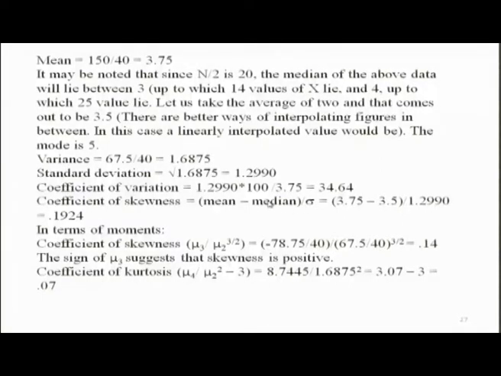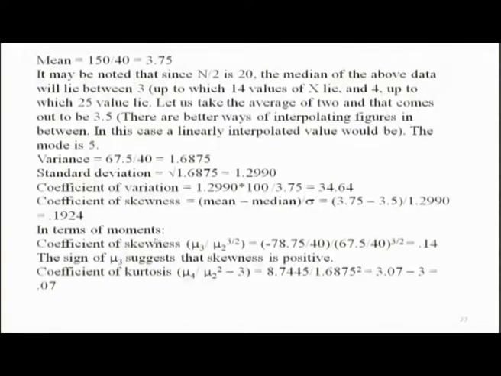Coefficient of skewness can be calculated in terms of moments or in terms of mean minus median or mean minus mode divided by sigma, and in some books it is defined as mean minus median, some books mean minus mode. Karl Pearson's definition of coefficient of skewness has been mean minus mode, or 3 times mean minus median, divided by sigma. So, you can choose any tradition. The most important thing is that it must show us the direction, whether the distribution is negatively skewed or positively skewed.